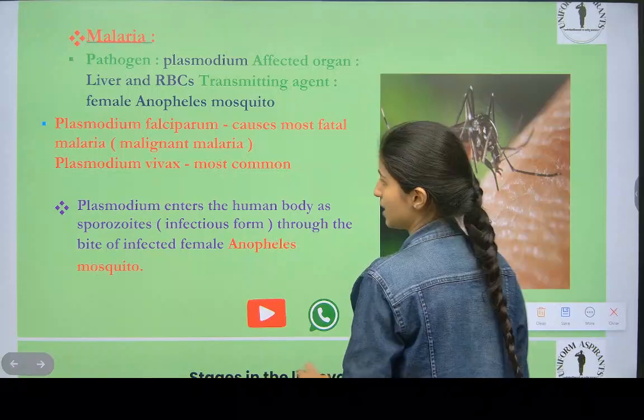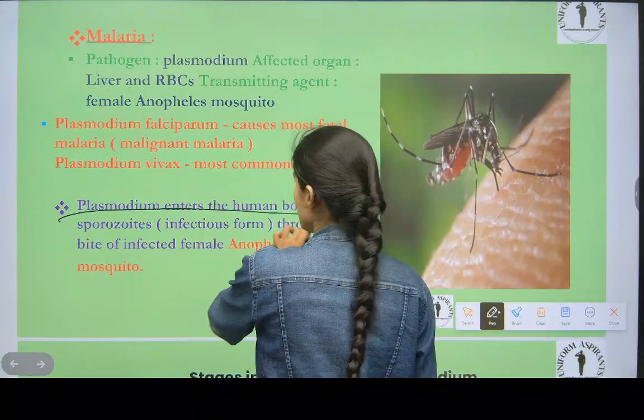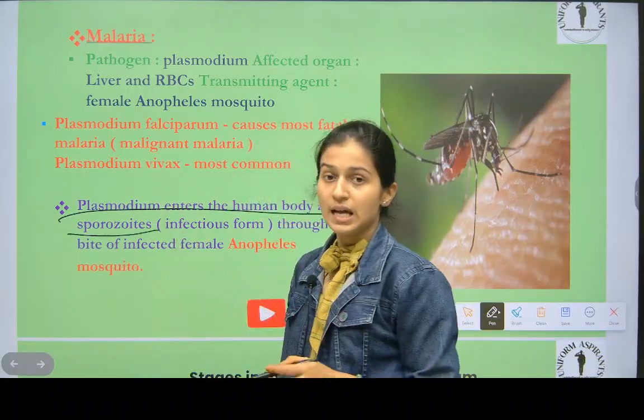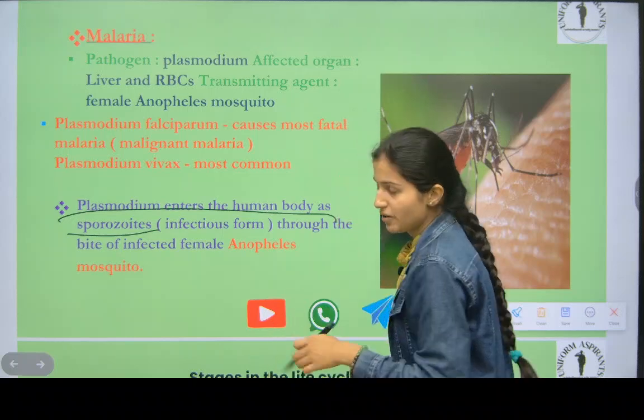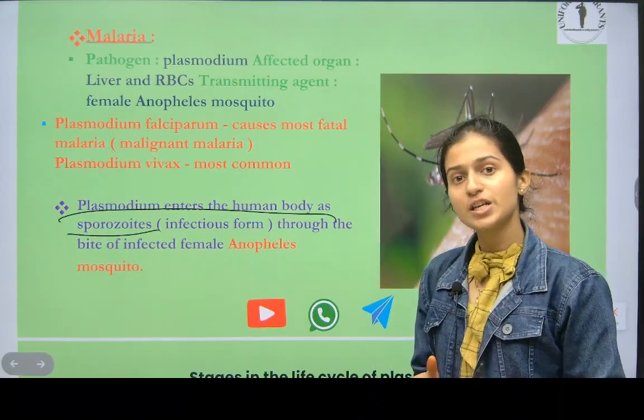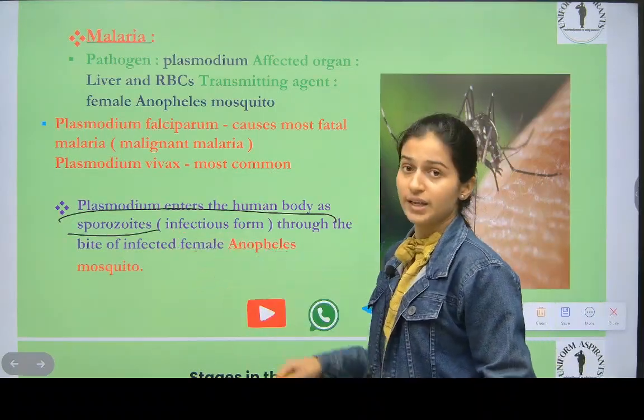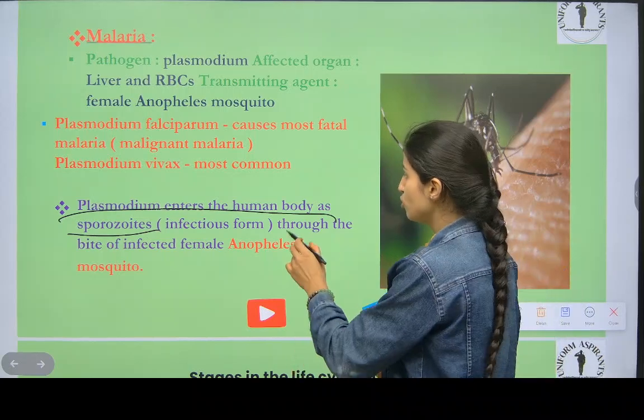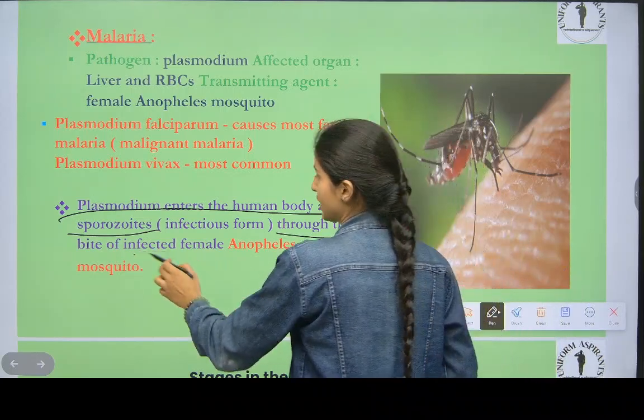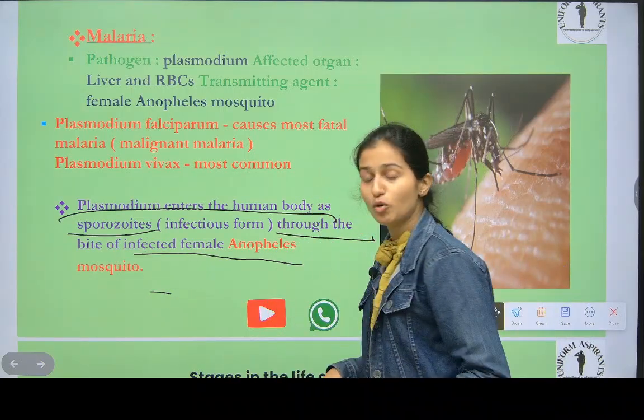Plasmodium enters the human body as sporozoites. Sporozoites means the first stage of Plasmodium, their life stage, which is the infectious form, through the bite of the infected female Anopheles mosquito.